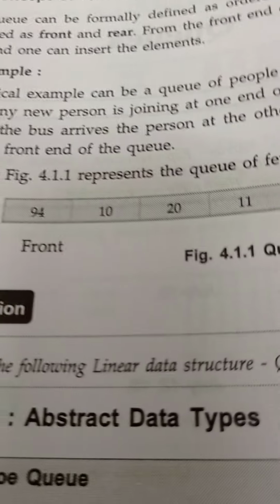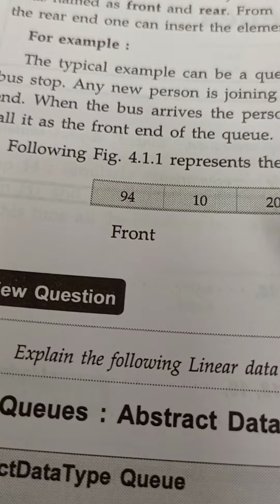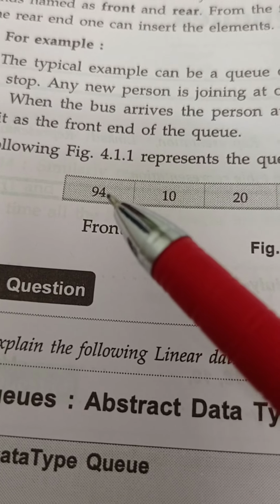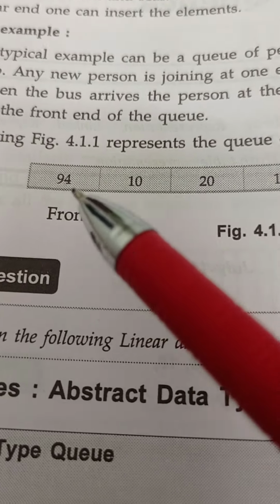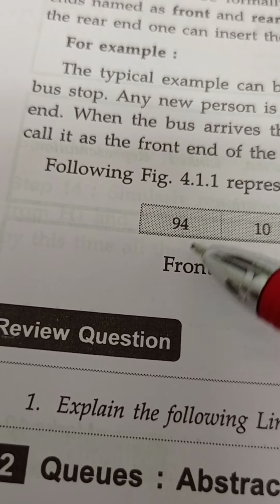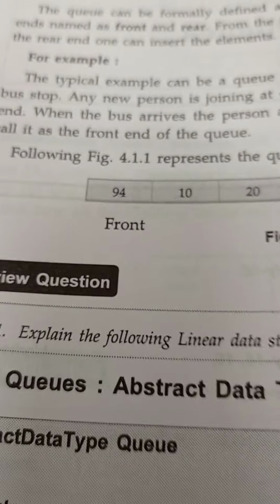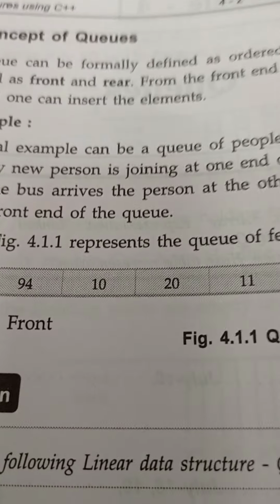For example, this is a queue which is having elements. It has two ends, the front end and the rear end. Data will be inserted from the rear end and deleted from the front end. It is a data structure which works on the principle of FIFO, first in, first out. The data which we entered first, we can delete first.